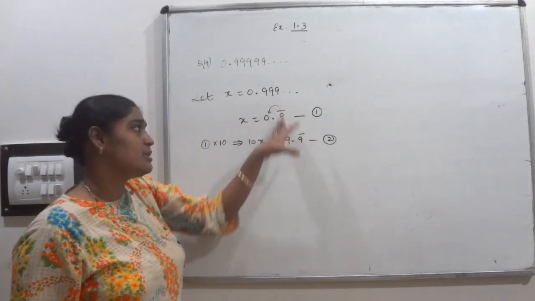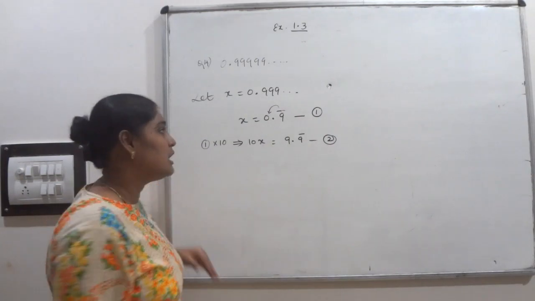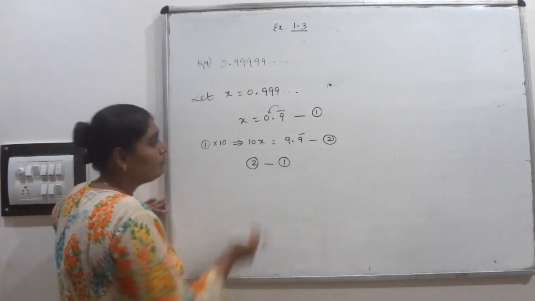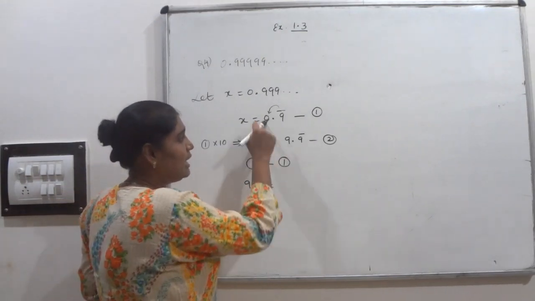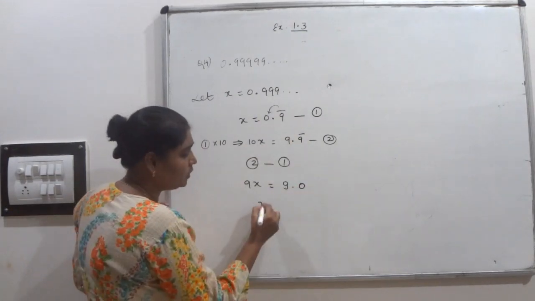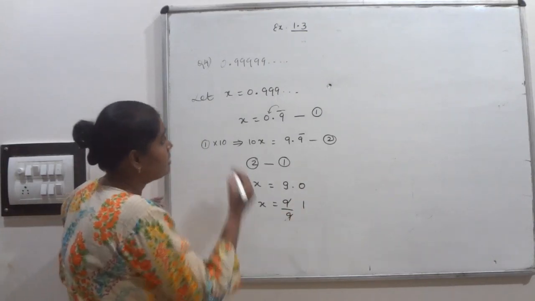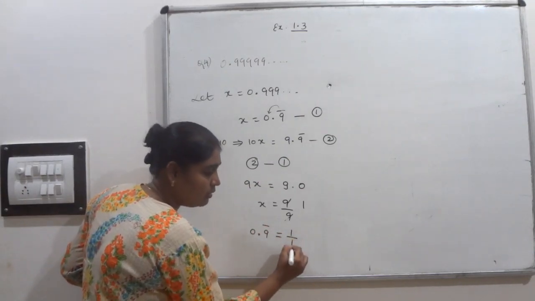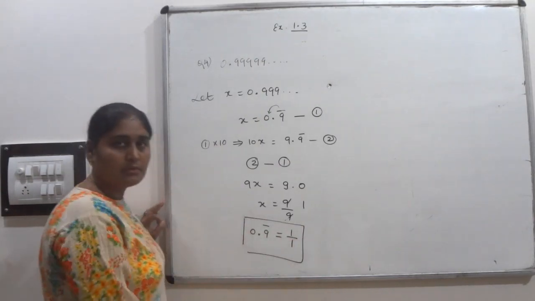Now you have to check the decimal part in these two equations. Here 9 bar is there, here also 9 bar is there. So both are equal, and we can subtract equation number 1 from equation number 2. 10x minus 1x is 9x, equal to 9 minus 0, it will be 9 only. 9 bar minus 9 bar will be 0. So x is equal to 9 upon 9, that's 1. So we can write 0.9 bar is equal to 1 upon 1. P by Q form we need, so 1 upon 1 I have written. That's all.